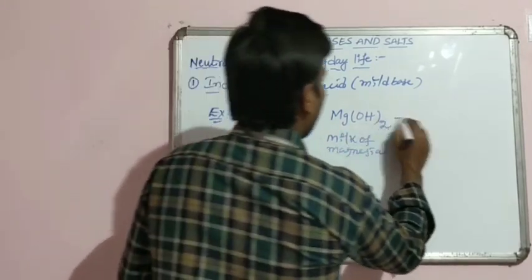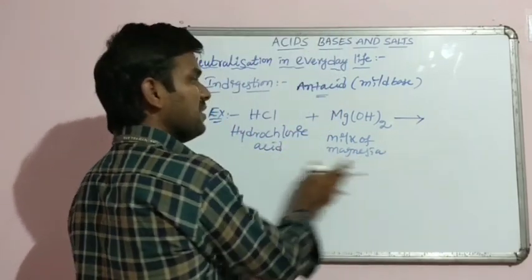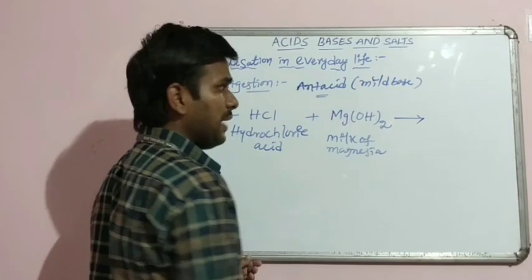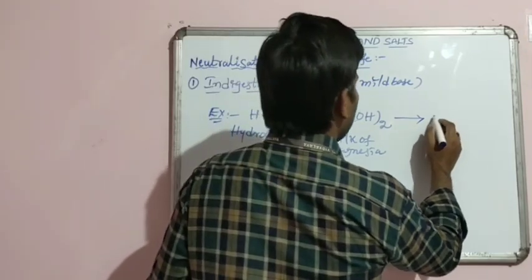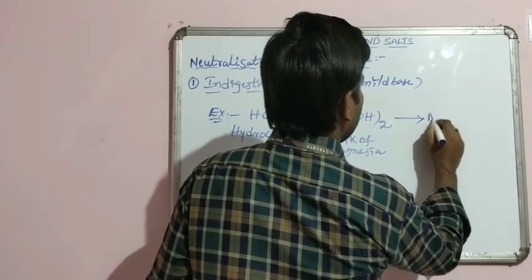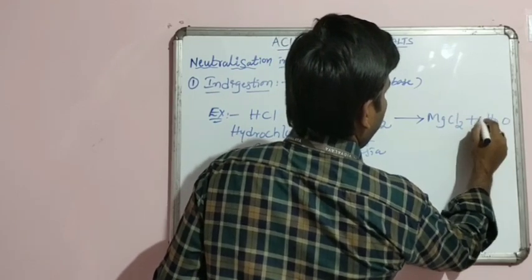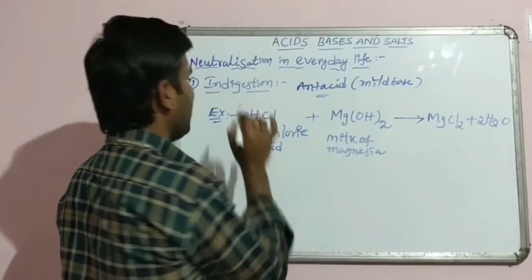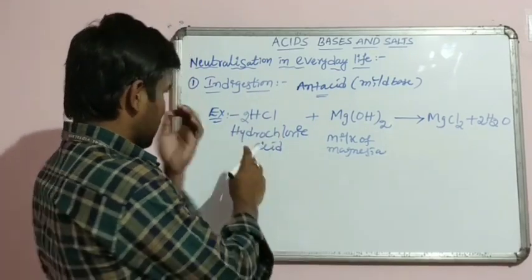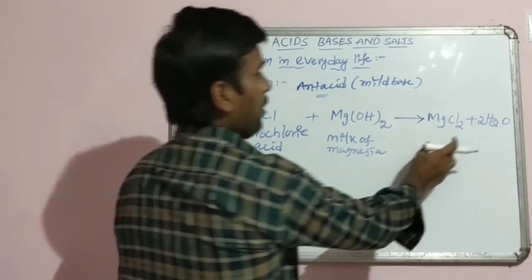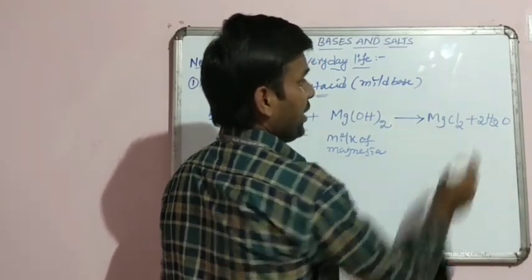What happens here when this is the acid and this is the base? These two react to form a salt and water. MgCl2 plus water will form. By the neutralization process: 2HCl plus Mg(OH)2 forms magnesium chloride and water.